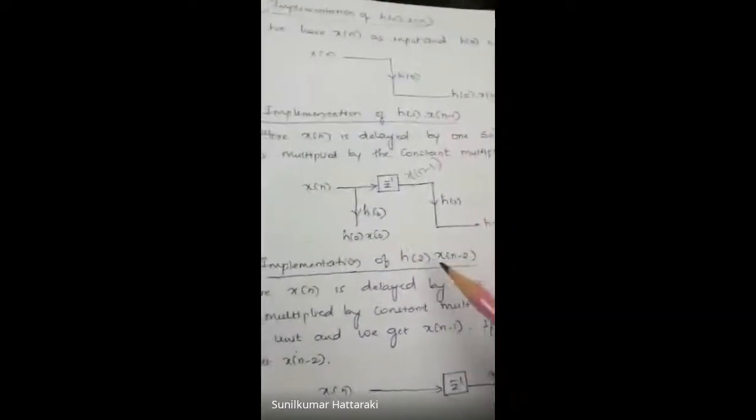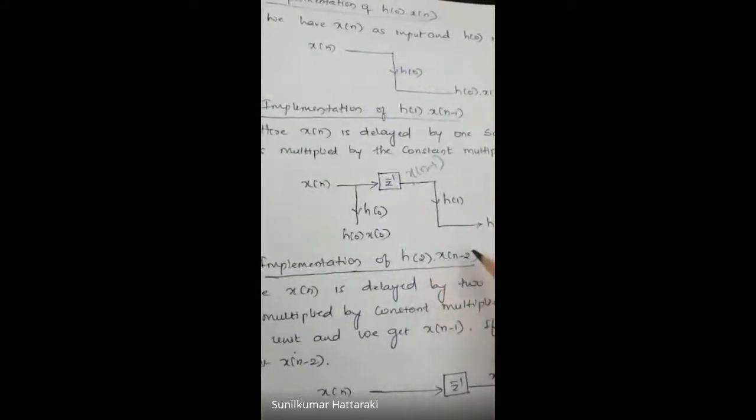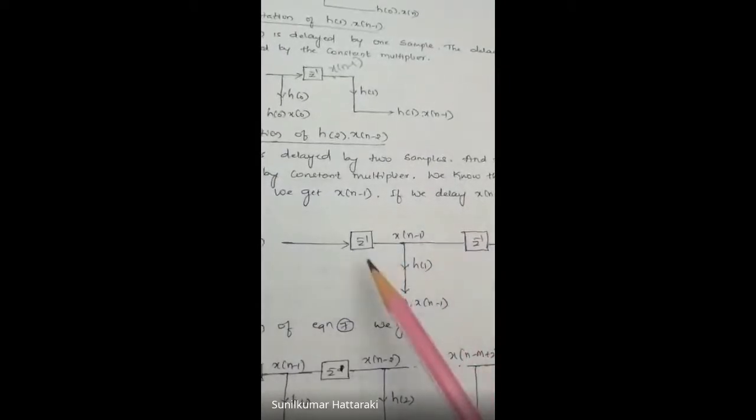Similarly, if you want to implement h of 2 into x of n minus 2, next step, simple thing. X of n is already there. If you delay by one time, we are getting x of n minus 1. Most of the students are writing z to the power minus 2. Don't write like that. The elementary block is z to the power minus 1. Because of that reason, we have to make use of z to the power minus 1, not z to the power minus 2, minus 3, minus 4, like that. So the elementary block available is z to the power minus 1, and we have to use this one only.